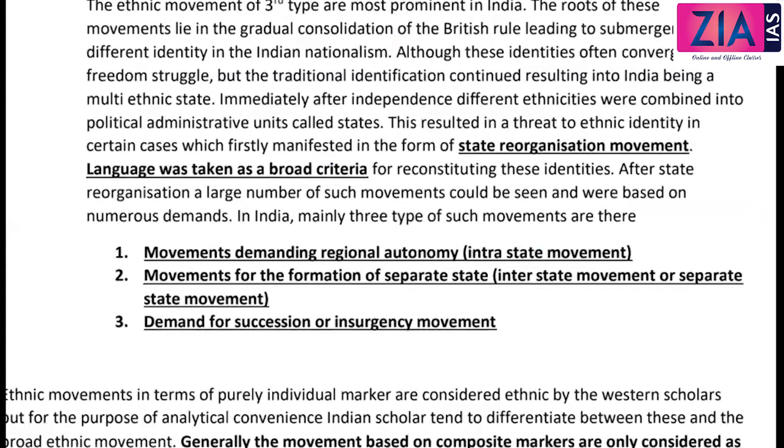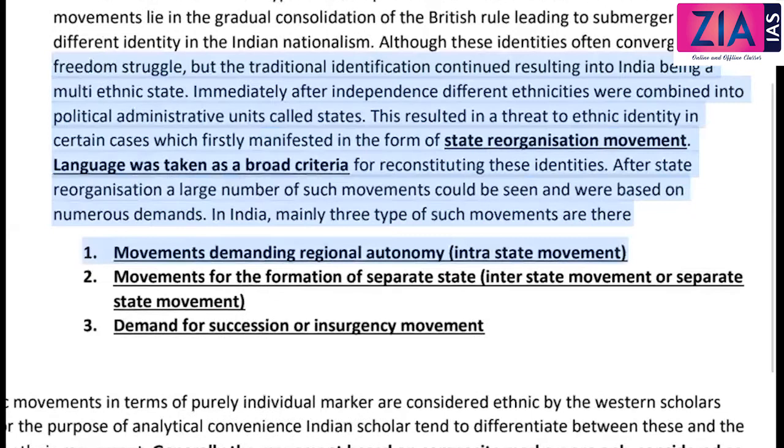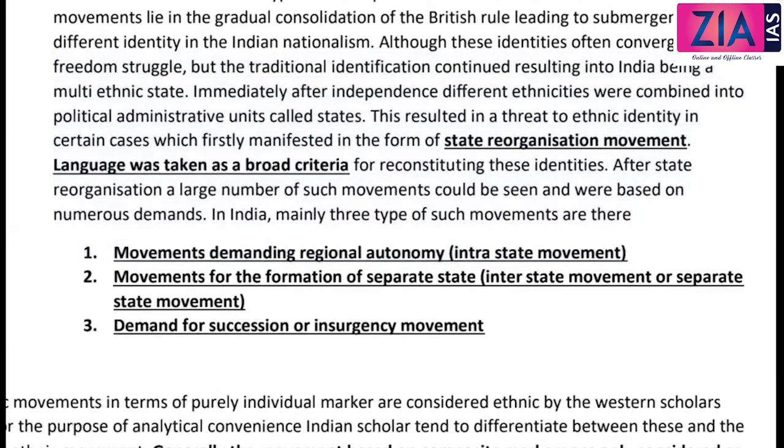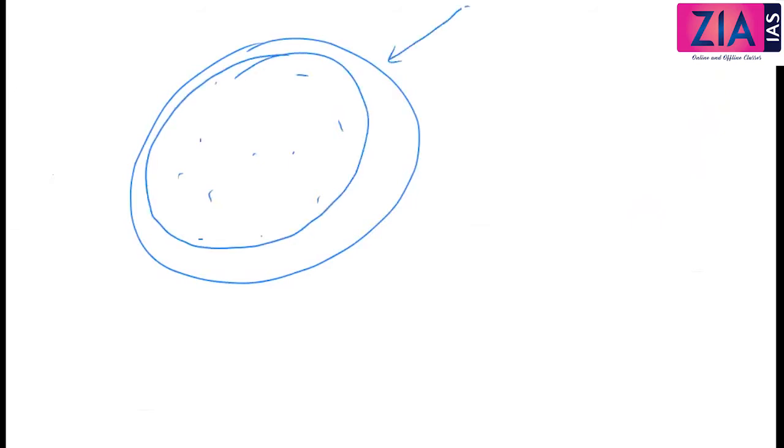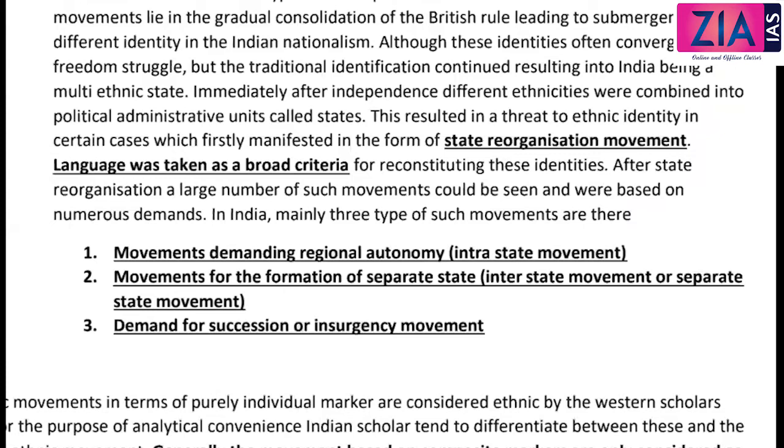The ethnic movement of the third type is most prominent in India. The roots of these movements lie in the gradual consolidation of British rule, leading to submergence of different identities in Indian nationalism. Although these identities often converged in the freedom struggle, the traditional identification continued, resulting in India being a multi-ethnic state. So within this, there are different identities, and all these identities are coming together in the same state. That is actually the problem, and later you can see state reorganization movement, etc.